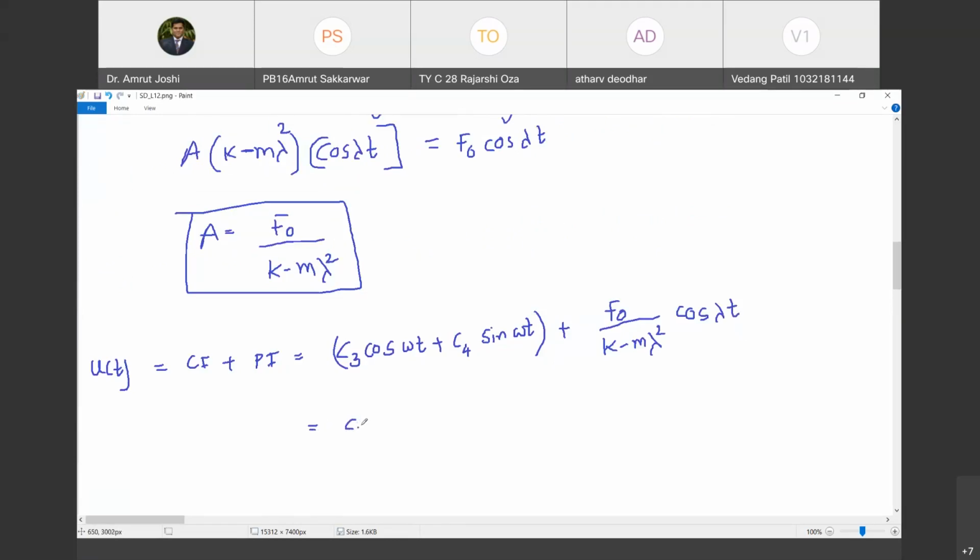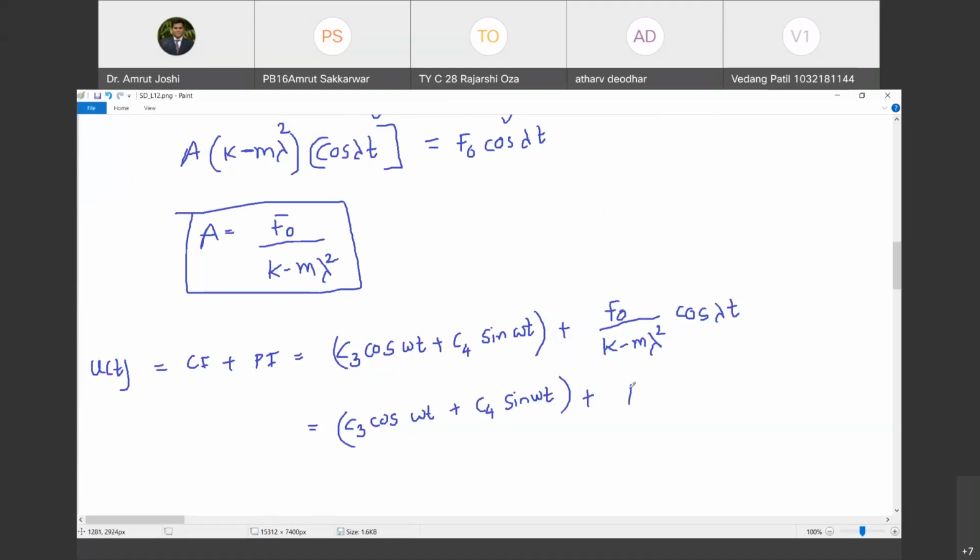Just look at the modification. I will keep this as C3 cos omega t plus C4 sin omega t as it is. Are you with me? Yes, sir. Plus, now what I am going to do is take m common in the denominator.